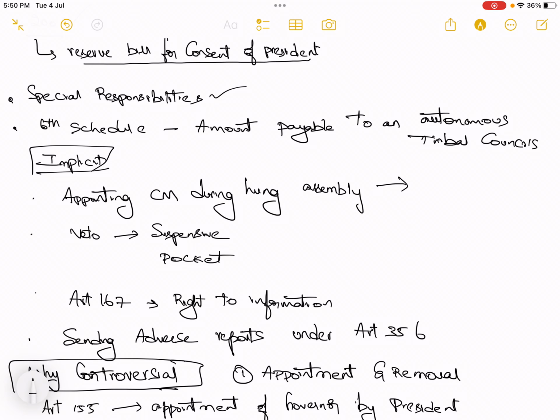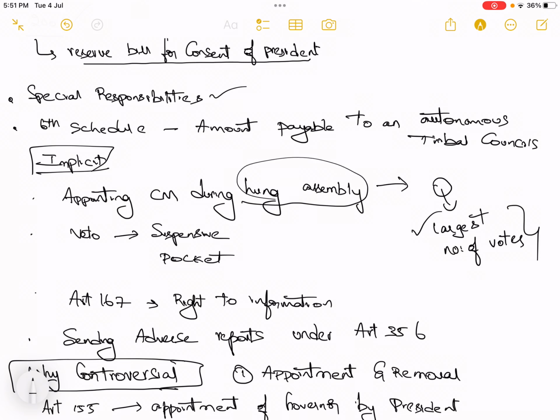Any party having the largest number of votes should first be invited to form the government and go for the floor test, but generally this has been violated most of the time by the governor. So the appointment of the CM has become a controversy when there is a hung assembly, okay.